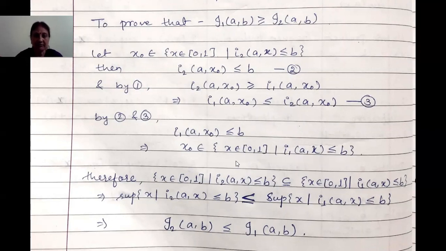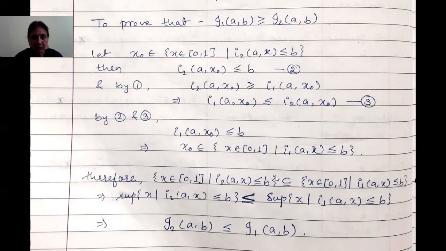Therefore, what we have proved is that x0 belonging to this set also belongs to this set. This means that the set of X belonging to the closed interval [0,1] such that I2(A,X) is less than or equal to B is a subset of the set of X belonging to the closed interval [0,1] such that I1(A,X) is less than or equal to B.